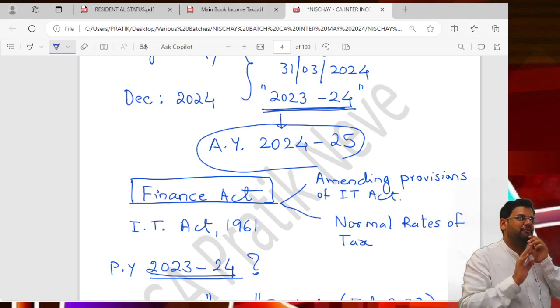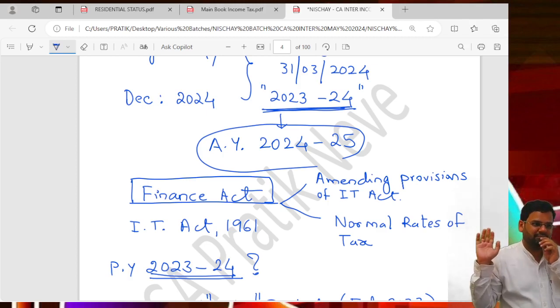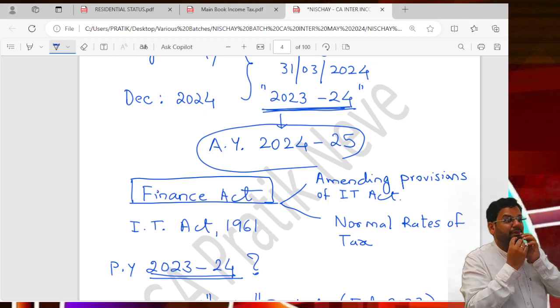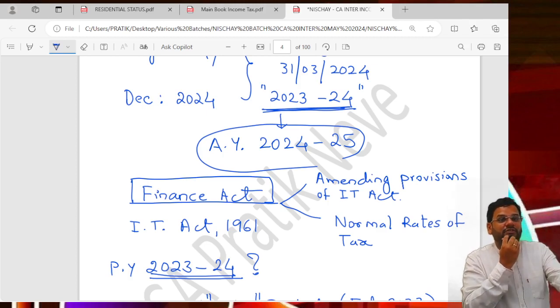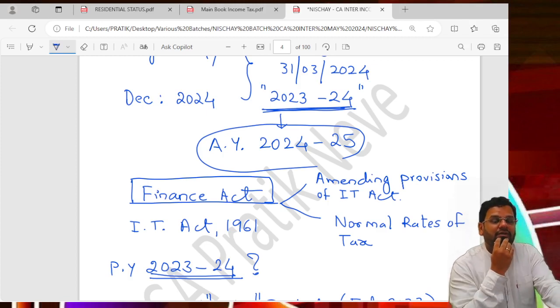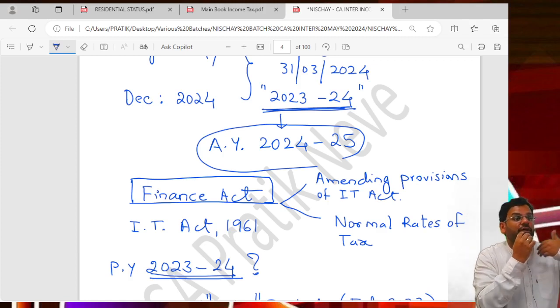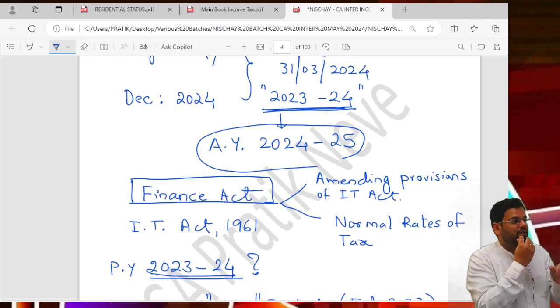Now don't go for PPF investment. Or you may go, but it will not give you tax benefit. There is one more example: mediclaim, meaning health insurance. If you pay a health insurance premium, you get deduction under 80D. Means you used to get deduction under 80D.